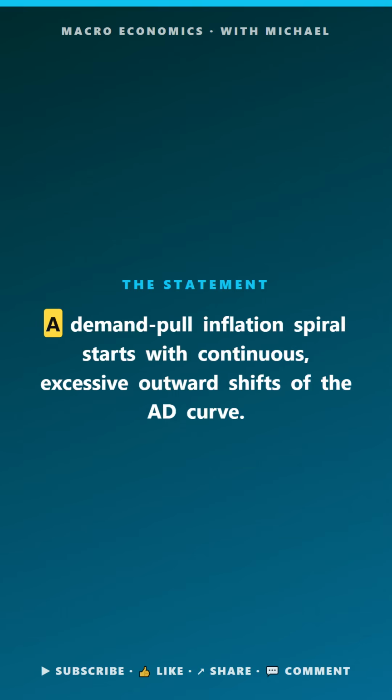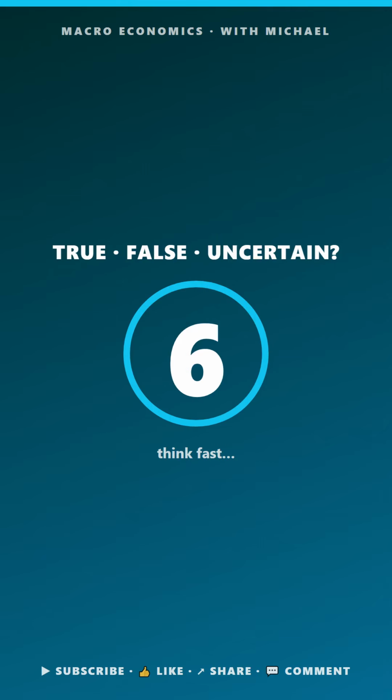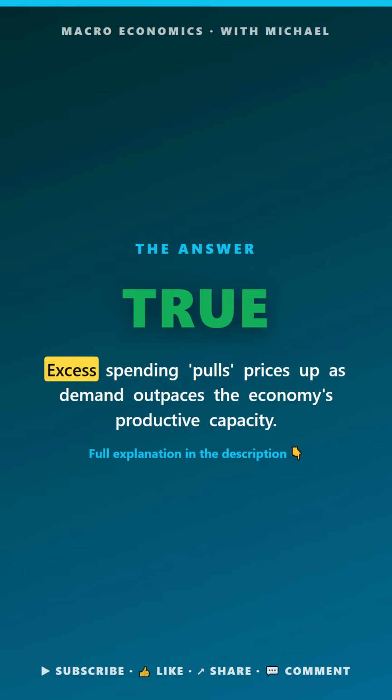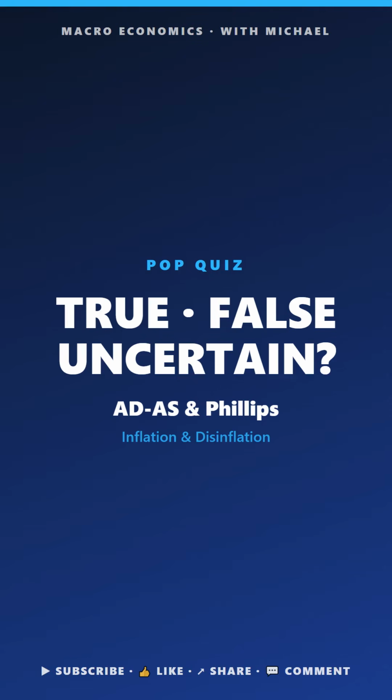Macro pop quiz. ADS and Phillips. True, false, or uncertain. A demand-pull inflation spiral starts with continuous, excessive outward shifts of the AD curve. The answer is true. Excess spending pulls prices up as demand outpaces the economy's capacity.